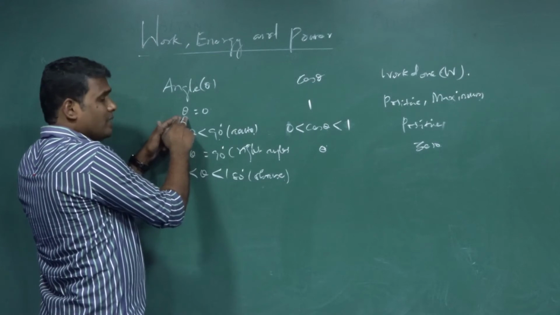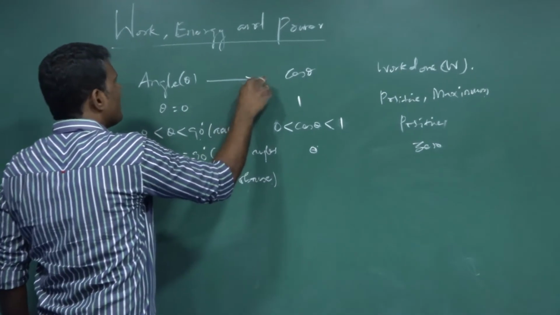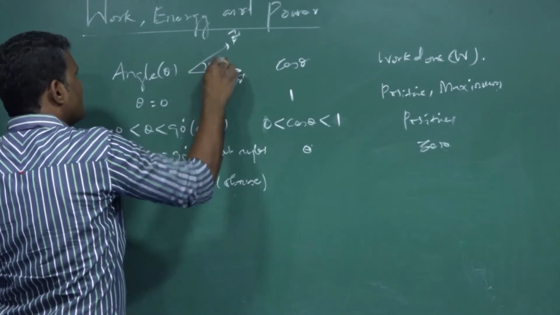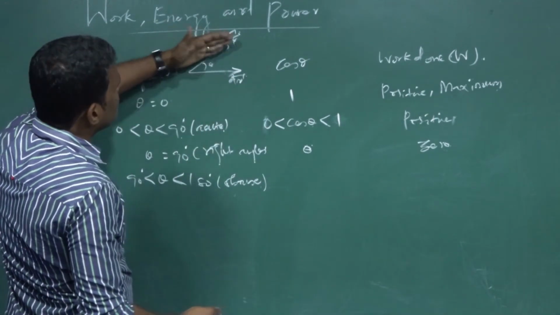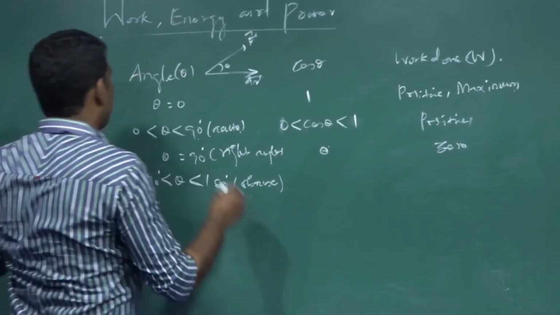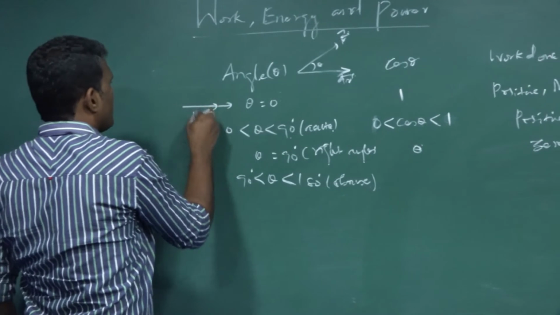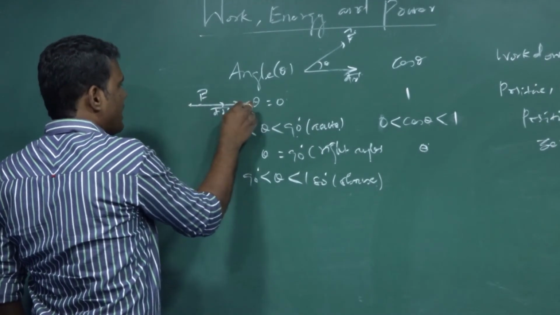So where we have to mark this theta, that is important. You have to remember this. dr vector is along this direction, f vector is along this direction. The theta is the angle made between f and dr. Here you can say theta is 0, means force and displacement are acting along the same direction. That is very important. So I can show it with the diagram also. F vector and dr vector are acting along the same direction.